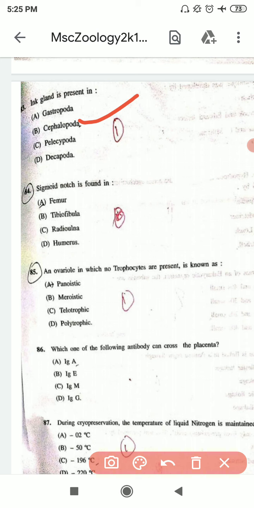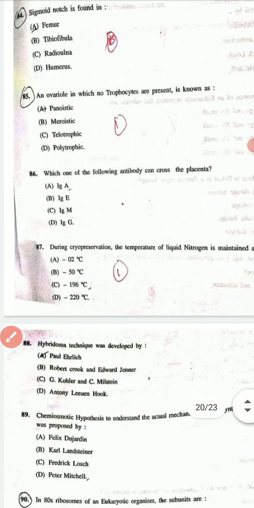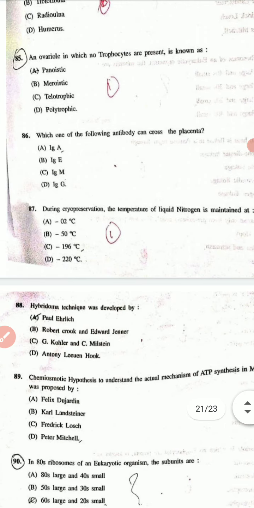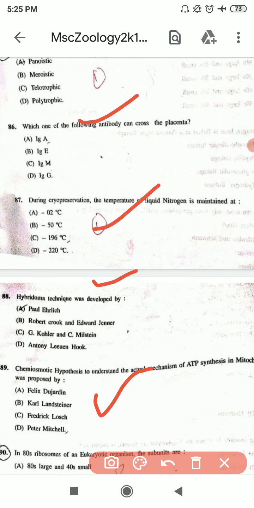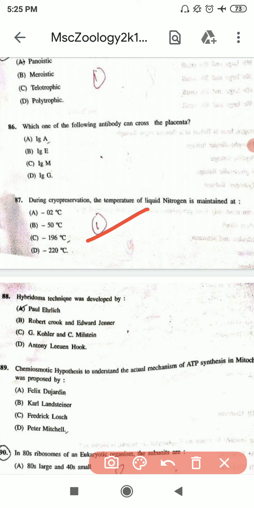84th question is sigmoid notch is found in, and the correct option is C. 85th question is an ovariole in which no trophocytes are present is known as, and the correct option is A. 86th question is which one of the following antibodies can cross the placenta, and the correct answer is D. 87th question is, during cryopreservation the temperature of liquid nitrogen is maintained at, and the correct option is C. 88th question is, hybridoma technique was developed by, and the correct option is C.